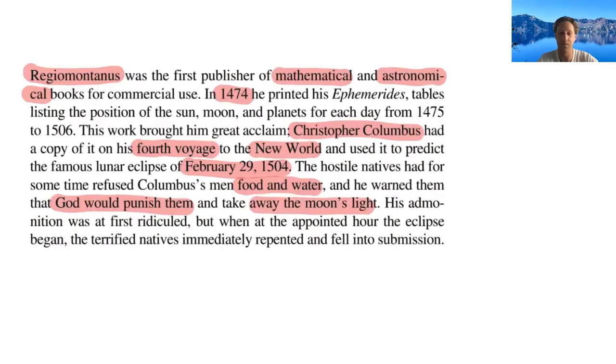And at first, of course, the indigenous people were like, yeah, whatever. That doesn't make any sense. Ever since we've been here, we've seen the sun and the moon every day and every night. But at that time, on February 29th, 1504, when the eclipse began to happen, just like Regiomontanus stated, they were terrified.